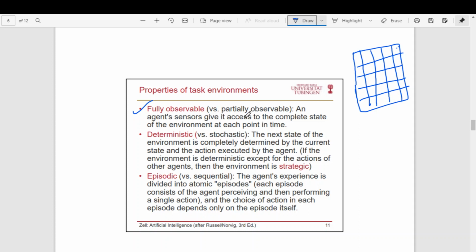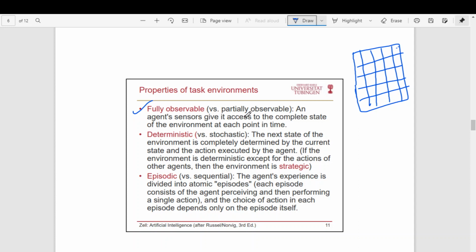On the other hand, let us consider the example of medical diagnosis. The medical diagnosis agent may pose some questions to the patient, and depending on the answer, it will try to diagnose the disease. So actually it is not fully observable because there is some degree of bias involved. The patient first of all may not tell everything correctly, either knowingly or unknowingly, right? Or sometimes the patient might have forgotten. So such environments cannot be called fully observable.